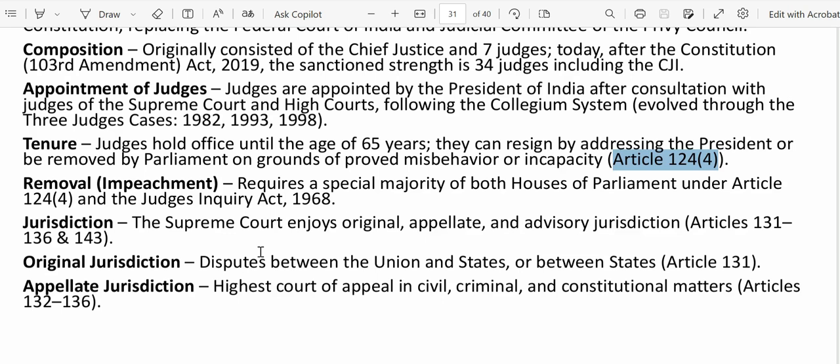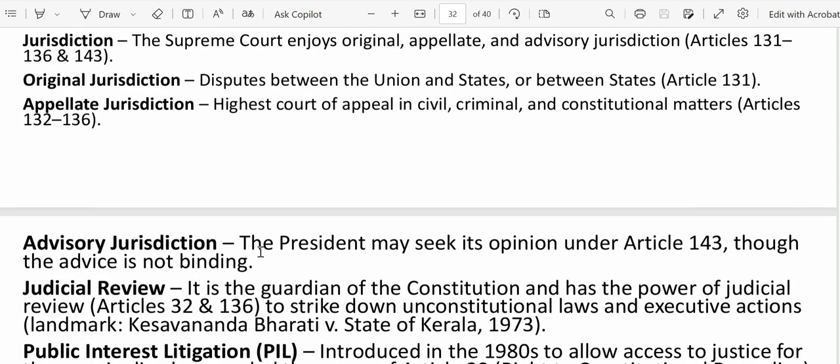Next, we have appellate jurisdiction. It is the highest court of appeal in any civil, criminal, or constitutional matters. Let's suppose there is a judgment in a High Court. You can challenge that by going to the Supreme Court. That comes under appellate jurisdiction.